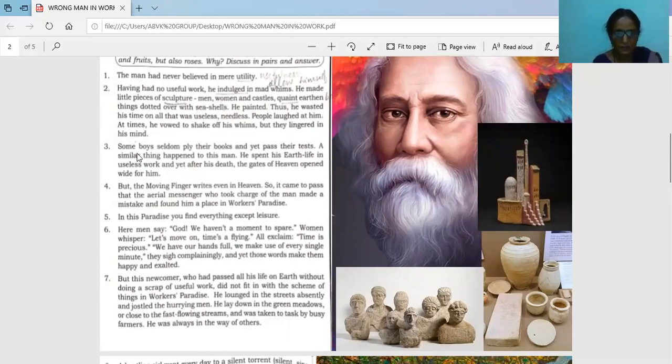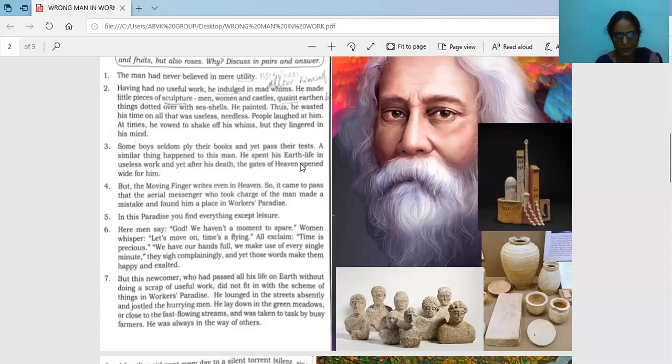The next one is the third para: some boys seldom ply their books, yet pass their tests. They don't study, they throw away the books, they don't maintain them. But they pass their tests also. Without reading, they pass their tests. It depends upon concentration or luck, anything. But a similar thing happened to this man also. This man who has come to heaven, the same thing happened to him also.